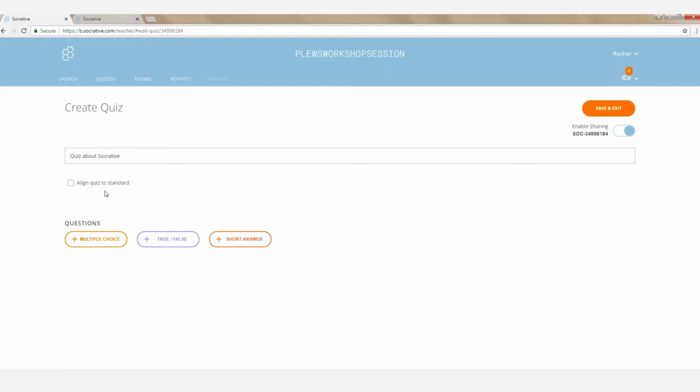Skip over this button about aligning quizzes to a standard. This is really just for the U.S. K through 12 system. Down here, you'll see you have three choices of question formats: multiple choice, true or false, and short answer. We're just going to quickly go through doing one of each.